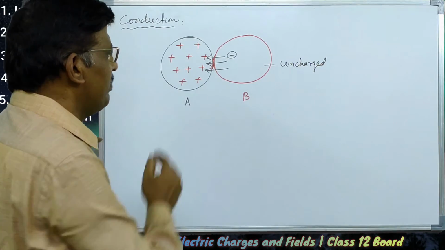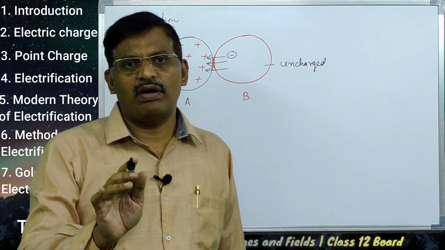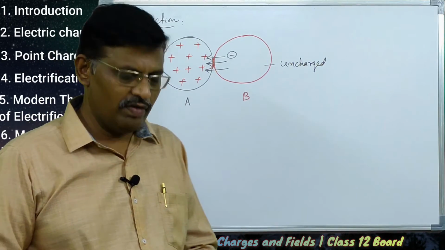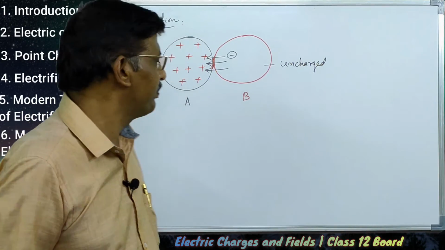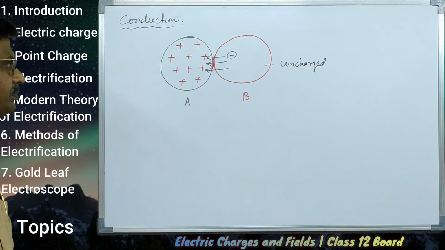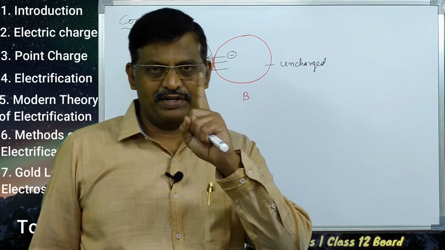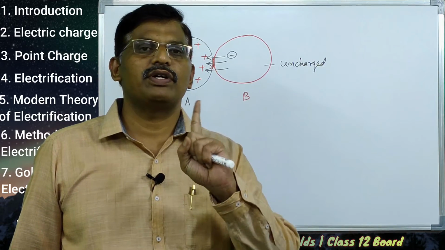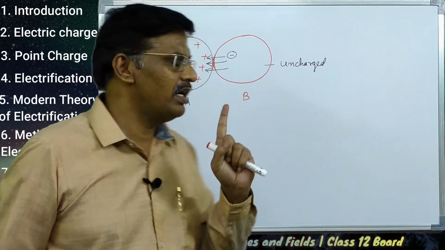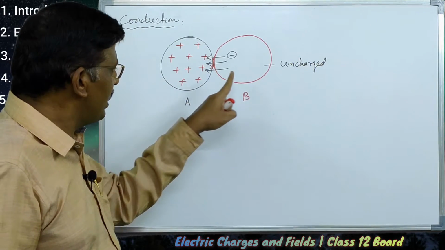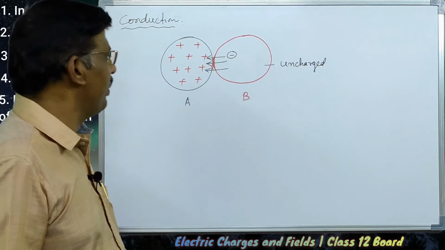because initially B has an equal number of protons and electrons. If B loses at least one electron, B becomes positively charged. See, observe here: A is a positively charged body and B is an uncharged body.